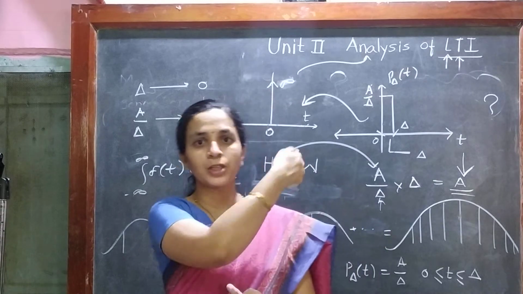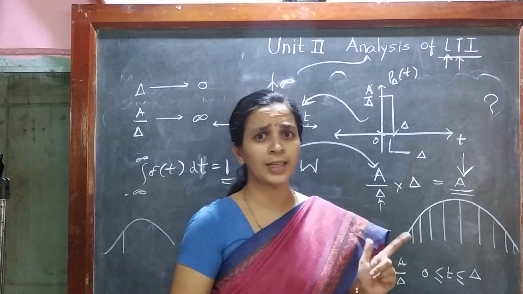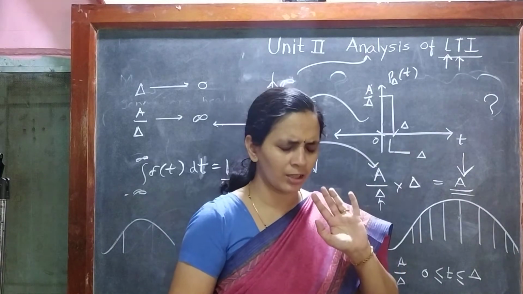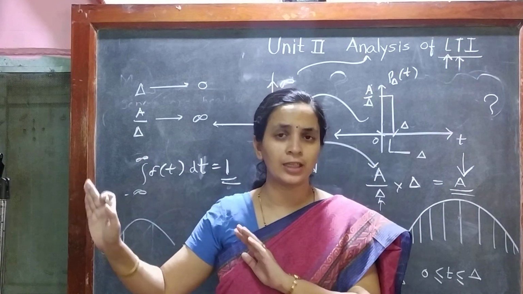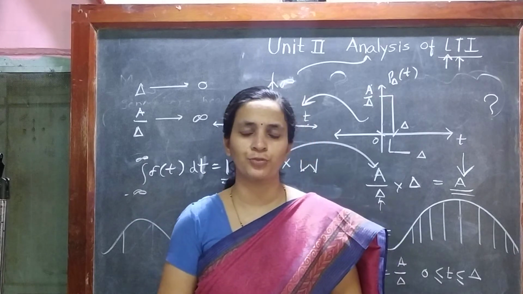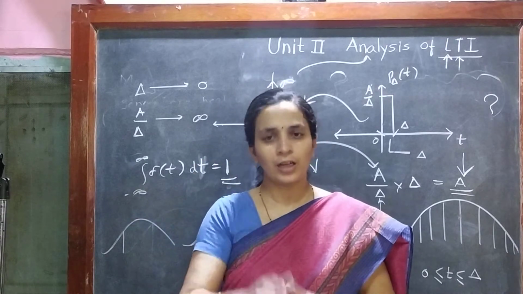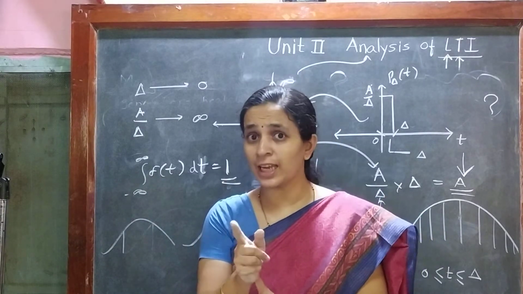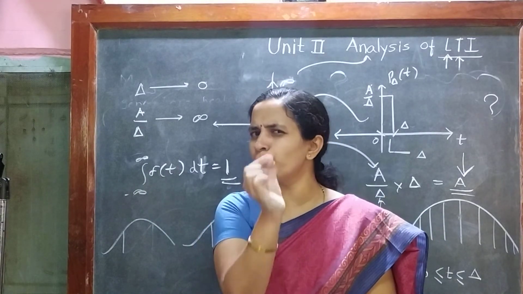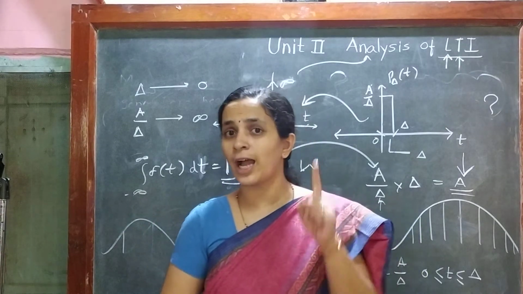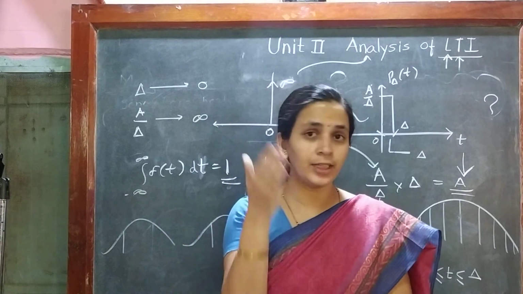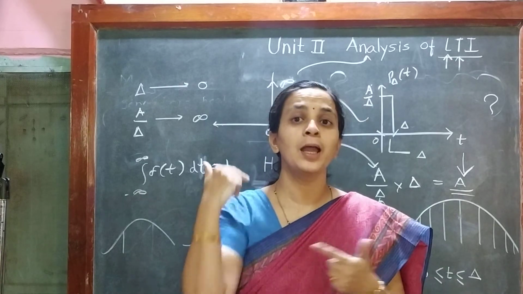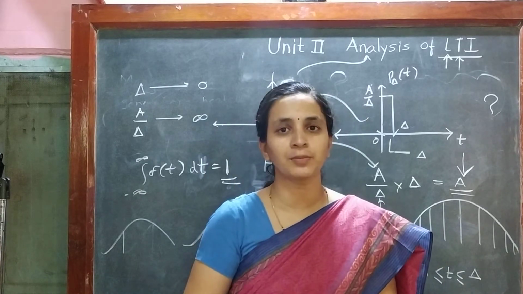And that testing input is now the impulse. Suppose, a very general, very vague example, don't take it technically. If a person is standing in front of me, and I know what kind of person he is, what I'll do is slap him. That slap exists only for a shorter period but with high magnitude, right? And how that person responds to that particular slap is nothing but the impulse response of that system.